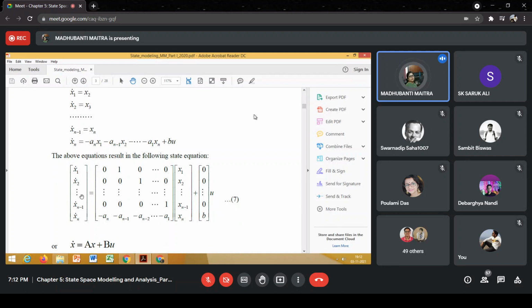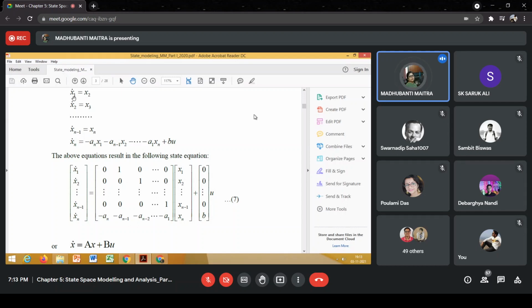In the left hand side we'll have a column vector and the elements are x1 dot, x2 dot, xn minus 1 dot, xn dot, right? This is going to be our system matrix. And this is the column vector. This is A and this is X. So the elements of this column vector are x1, x2, xn minus 1, xn. I'll come to this later on. So now let us first try to find out the elements of the system matrix A.